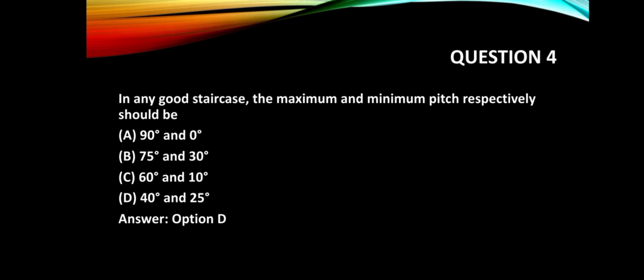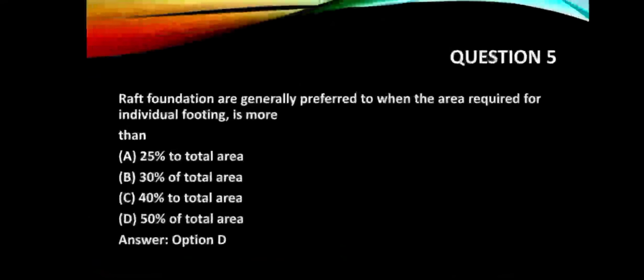Question number 4. In any good staircase, the maximum and minimum pitch respectively should be option A, 90 degree and 0 degree. Option B, 75 degree and 30 degree. Option C, 60 degree and 10 degree. Option D, 40 and 25 degree. Answer is option D.